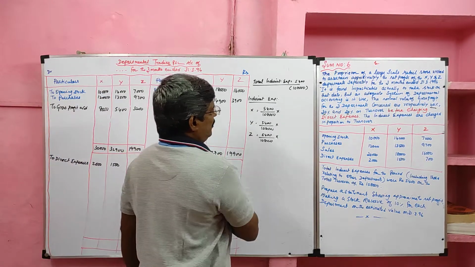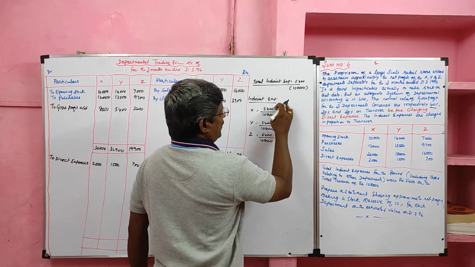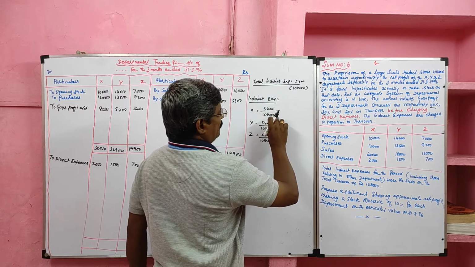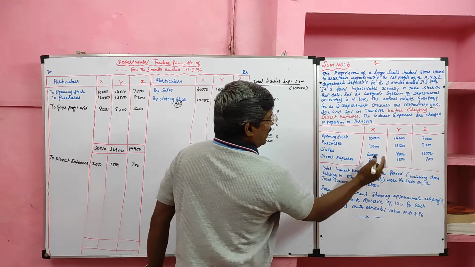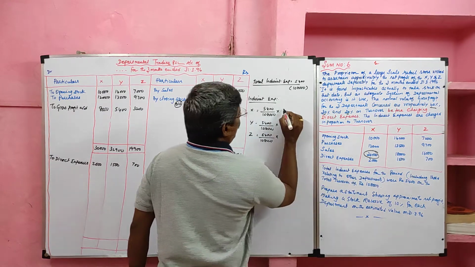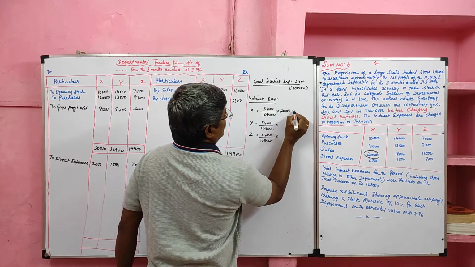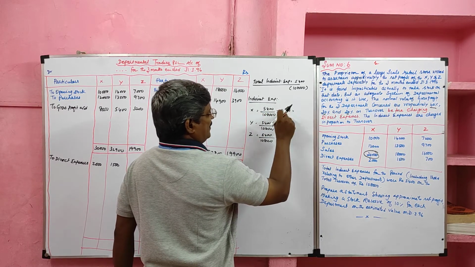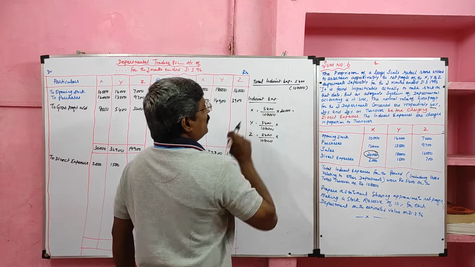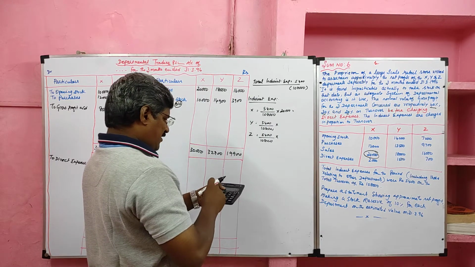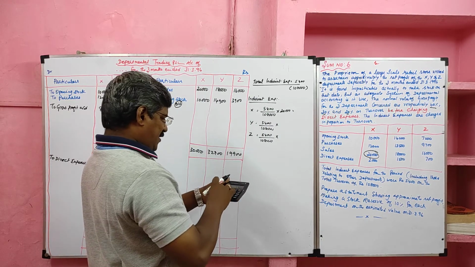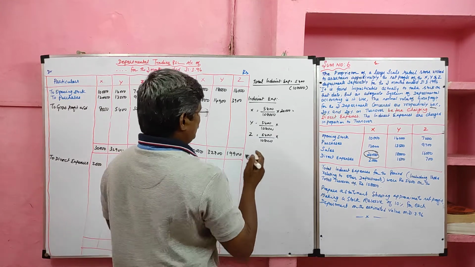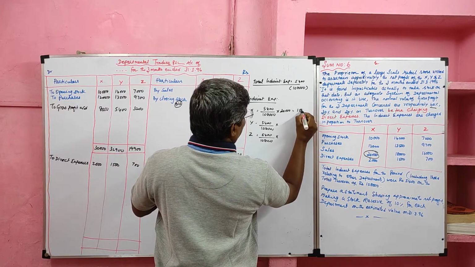First we will calculate for department X. 5,400, that is total indirect expenses incurred for the sale of 1,08,000. So we have to ascertain the indirect expenses for 20,000 sales. So now our ratio is 5,400 divided by 1,08,000 multiplied by 20,000. So indirect expenses for department X is 1,000.